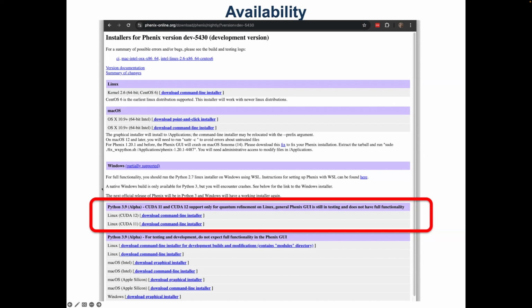So far it's available as separate installers on the Phenix web page, and these installers are for Linux. It has requirements for CUDA 12 or 11. But if you fulfill those requirements and have that set up, you can download the software right now, install it, and that will enable you to run these calculations on your own.